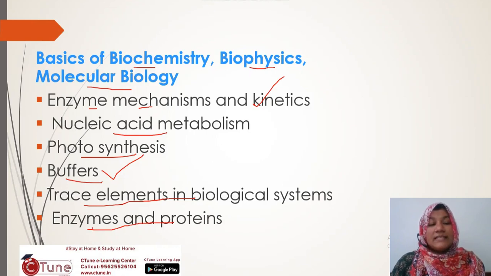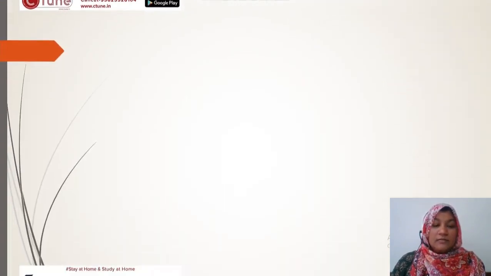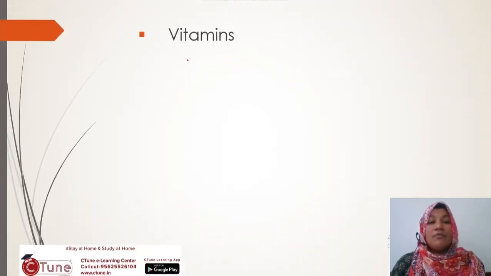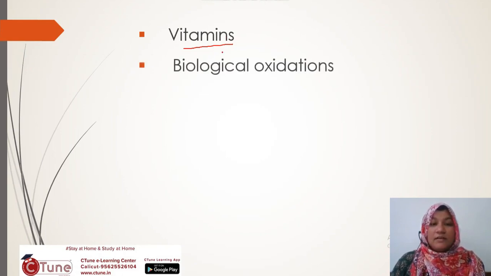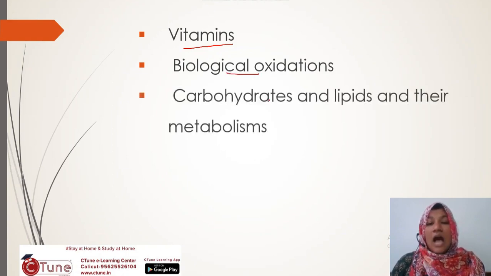We have to discuss different enzymes and their nomenclature, and different types and structures of protein. Next is vitamins. Many classifications of vitamins are there. One classification is fat soluble and water soluble vitamins. Next is biological oxidation. Next is carbohydrate, lipid and their metabolism.